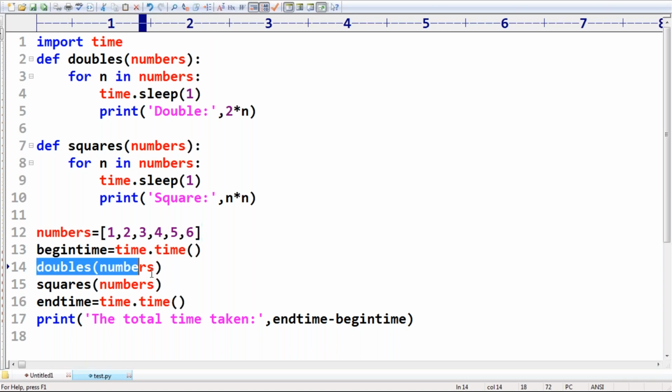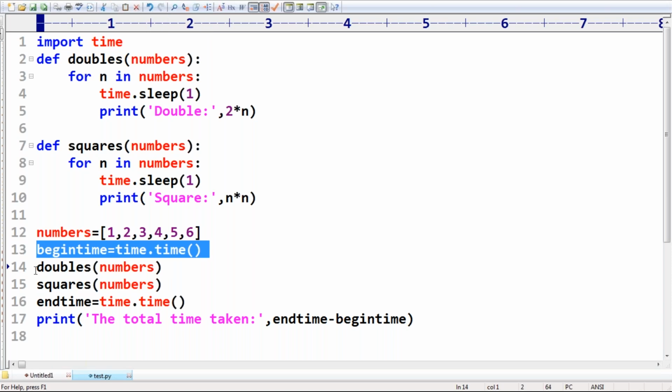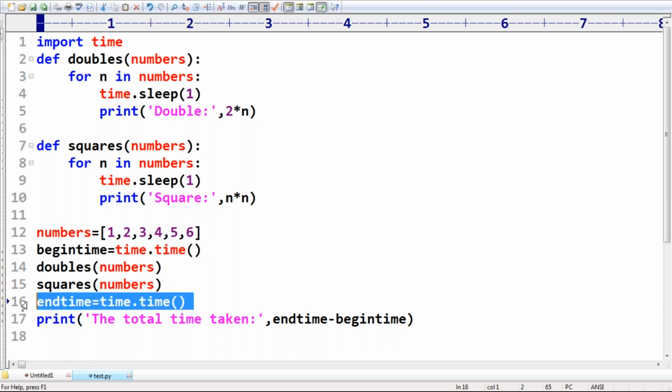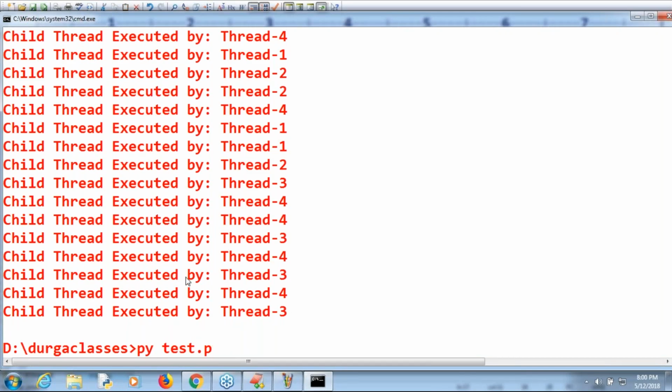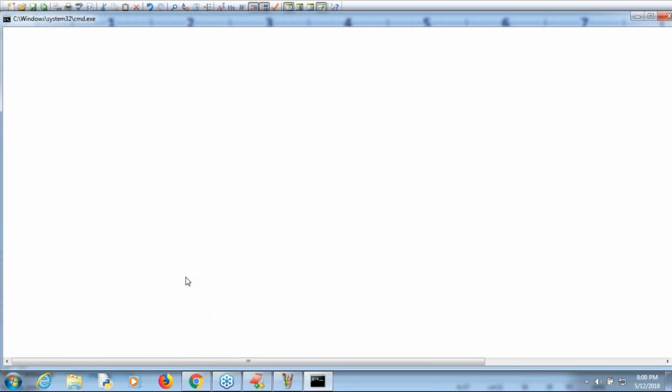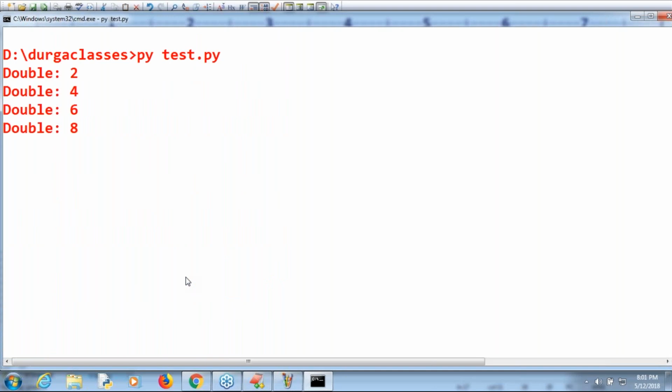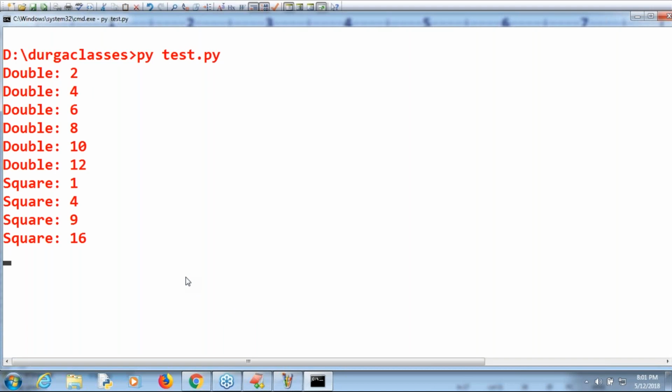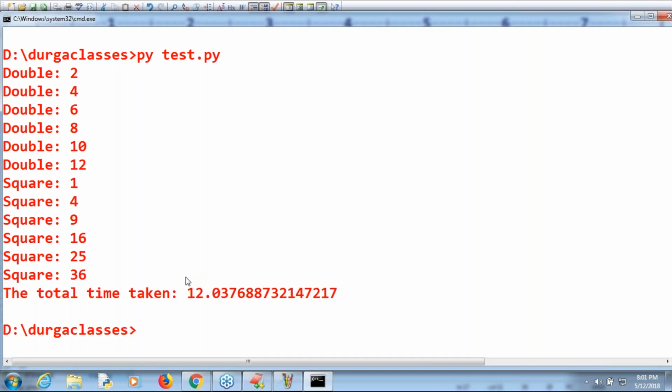Before calling these two functions, we take the begin time, and after completing them, the end time, and print the total time taken. Observe carefully: 2, 4, 6, 8, 10, 12, then squares 1, 4, 9, because I kept sleeping for 1 second.